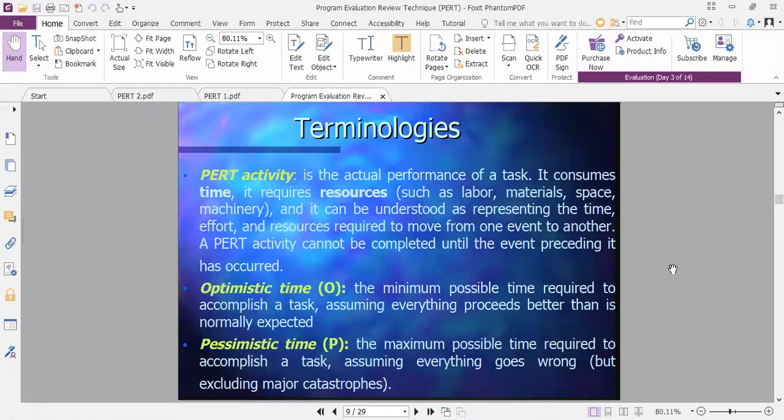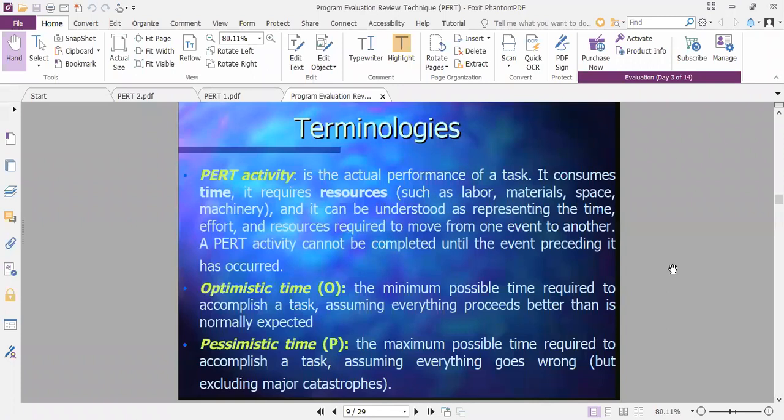that is indicated by TP. So a PERT activity is the actual performance of a task. It consumes time, it requires resources such as labor, material, space, machinery, and it can be understood as representing the time, effort, and resources required to move from one event to another. A PERT activity cannot be completed until the event preceding it has occurred.